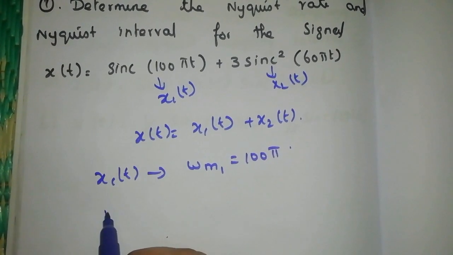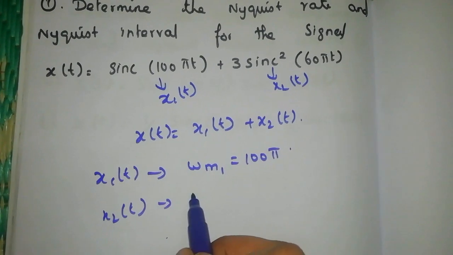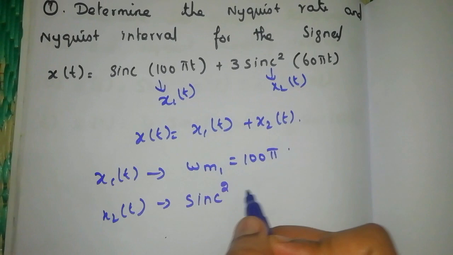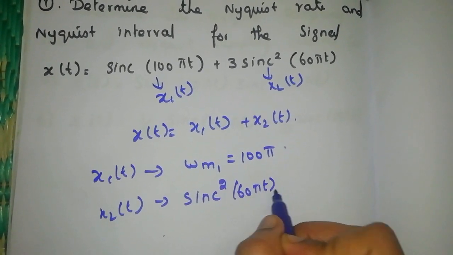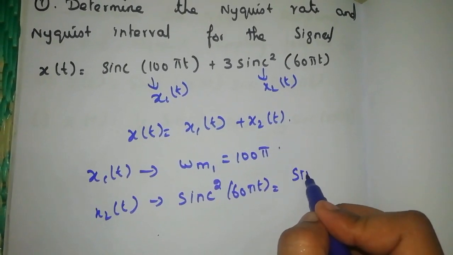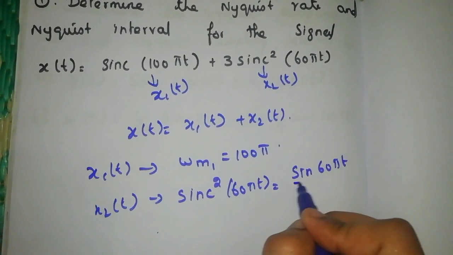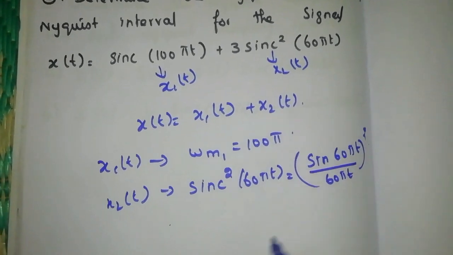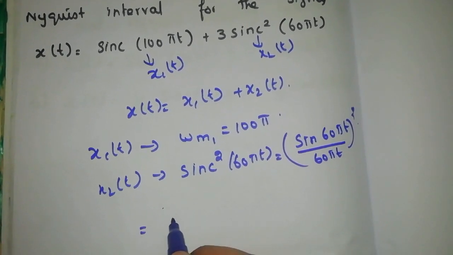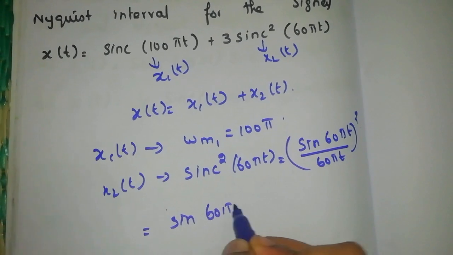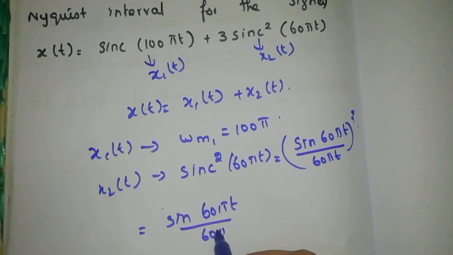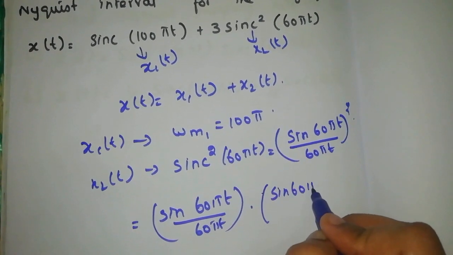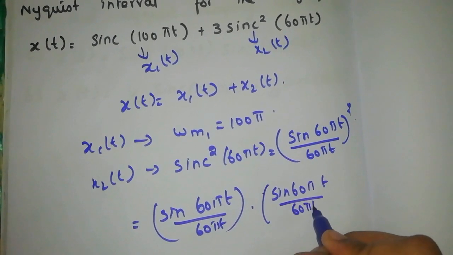For x2 of t we can't take it directly, so we find it as sinc square 60 pi t, which is sine 60 pi t divided by 60 pi t, the whole square. So we can write this as sine 60 pi t divided by 60 pi t, into sine 60 pi t divided by 60 pi t.